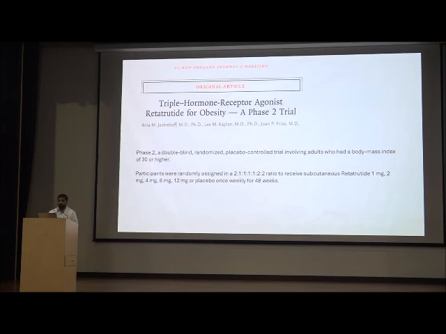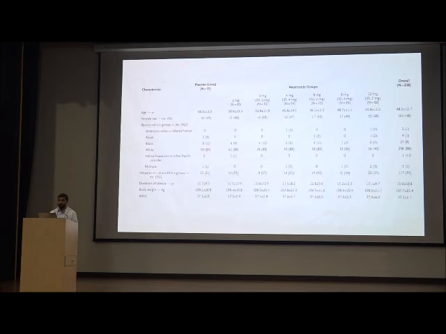This is a new and unique drug, retatrutide. It is a triple hormone agonist that acts on glucagon receptors, GIP and GLP analog. So it was a phase 2 double-blind randomized placebo-controlled trial, and they distributed retatrutide 1 mg, 2, 4, 8 and 12 mg versus placebo for 48 weeks, and they had a BMI of around 37 in each